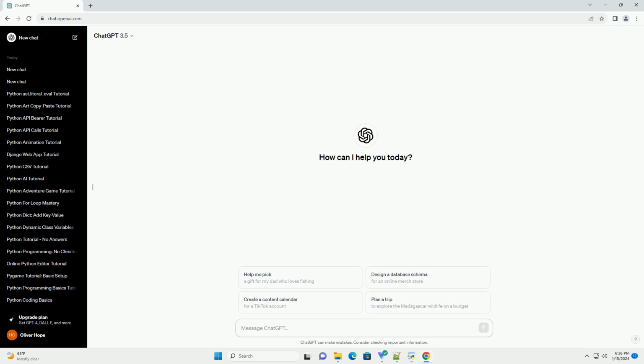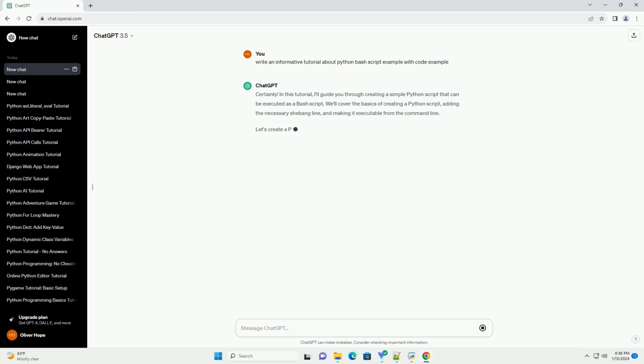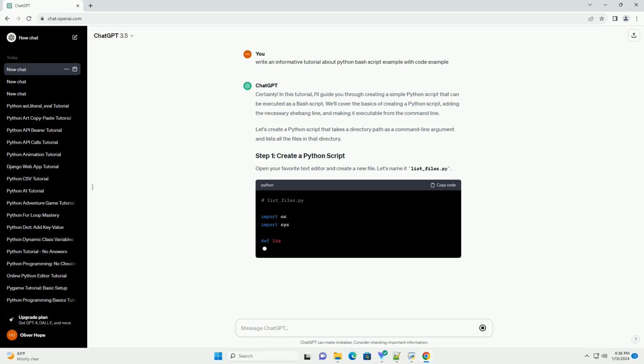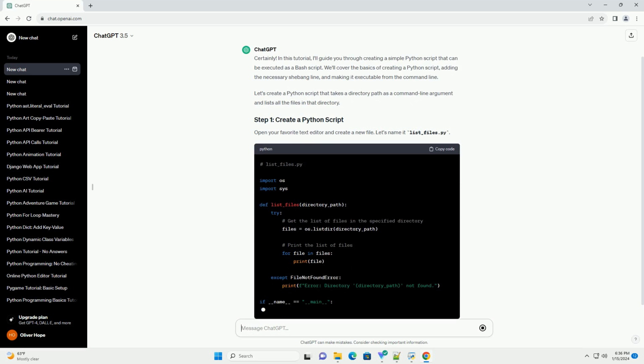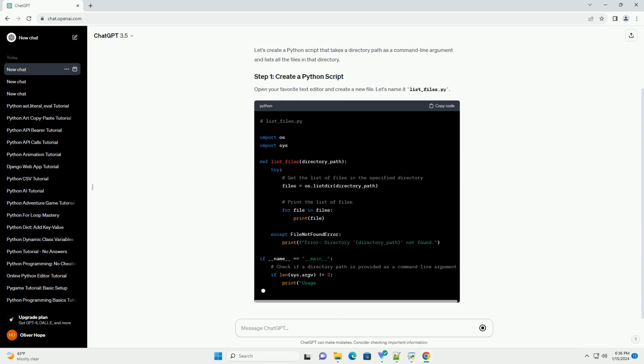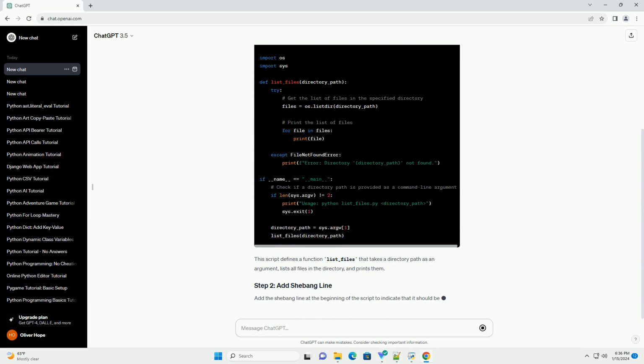Certainly. In this tutorial, I'll guide you through creating a simple Python script that can be executed as a bash script. We'll cover the basics of creating a Python script, adding the necessary shebang line, and making it executable from the command line. Let's create a Python script that takes a directory path as a command line argument and lists all the files in that directory.